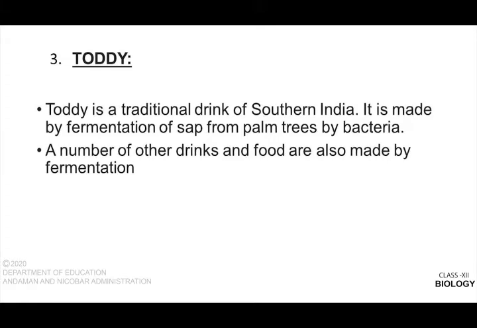Third is toddy. Toddy is a traditional drink of southern India. It is made by fermentation of sap from palm trees by bacteria. A number of other drinks and foods are also made by fermentation.